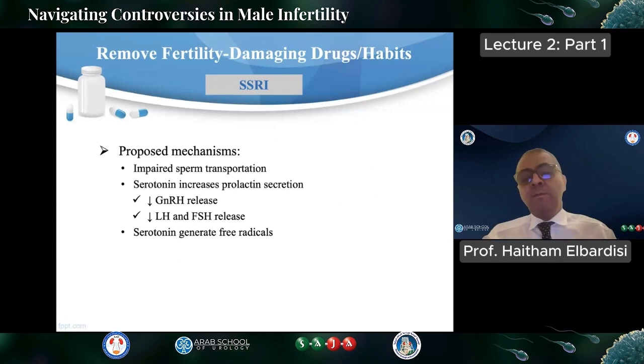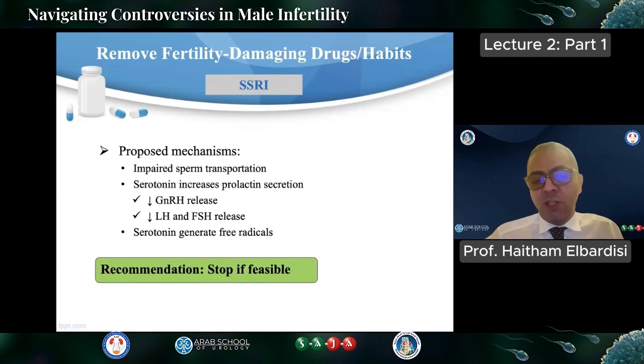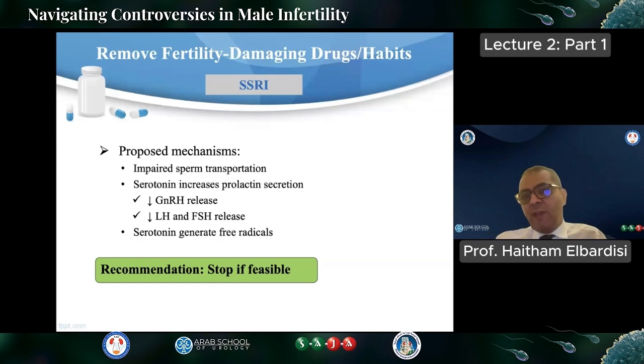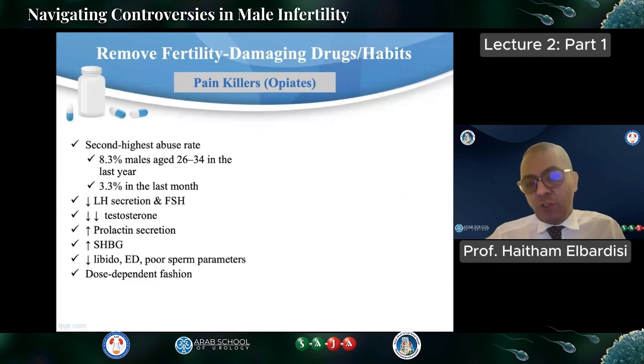And the proposed mechanism may be due to impaired sperm transportation, serotonin, increased prolactin secretion, which will be reflected on gonadotropin-releasing hormones, and eventually lower LH and FSH release. And also, it might generate free radicals. The recommendation, if possible, because some of them are psychiatric patients, is to consult the psychiatrist and ask him to stop or change these medications.